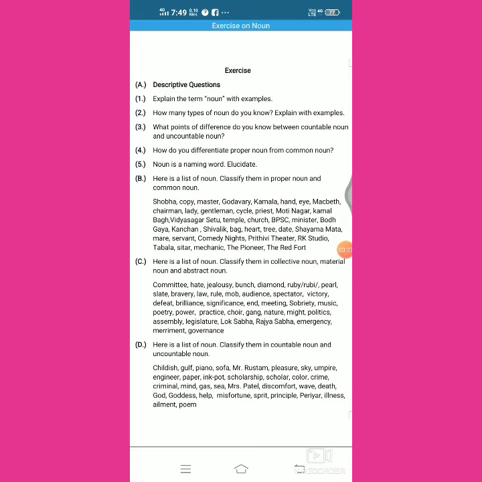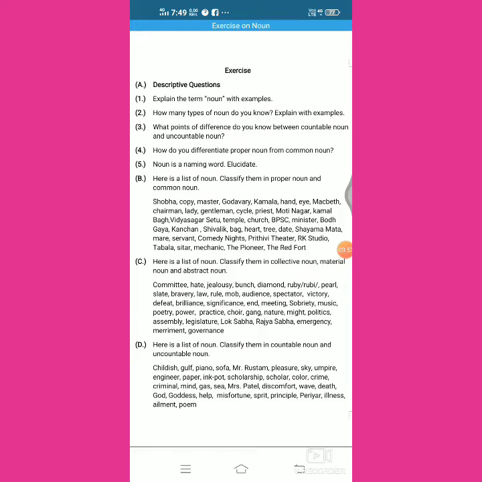Now the third question is: what points of difference do you know between countable noun and uncountable noun? We already know that there are some things which are to be counted, and there are some things which are not to be counted by their nature. If we try to count them, their existence is lost.